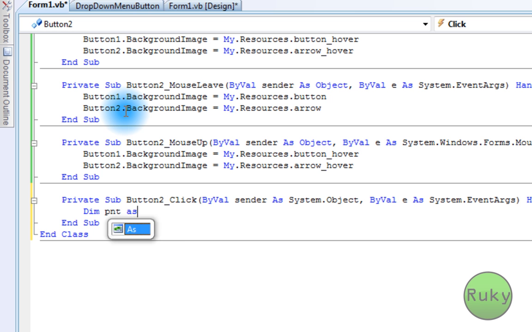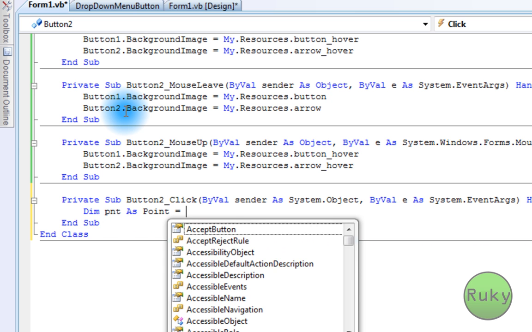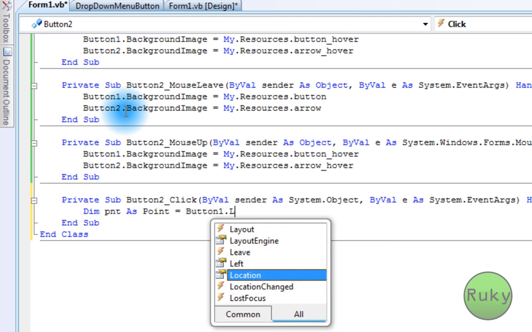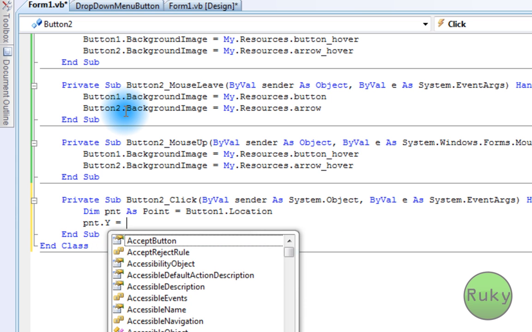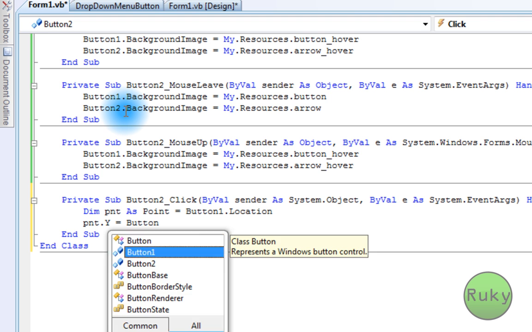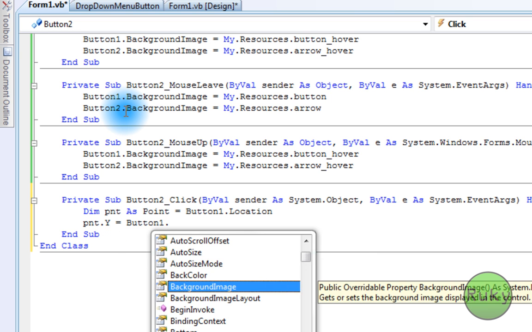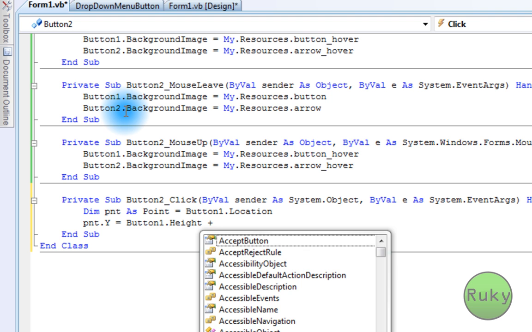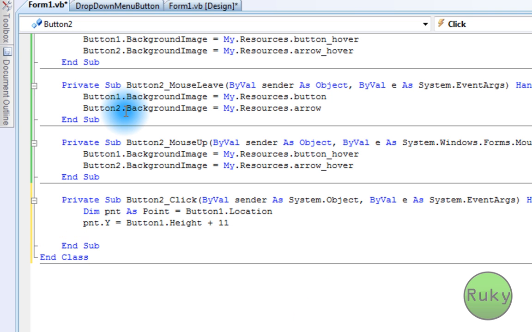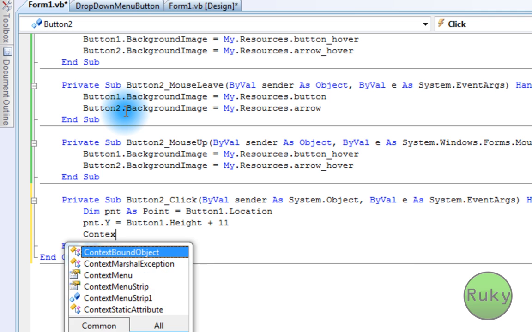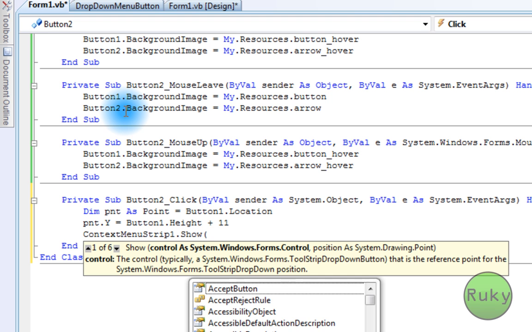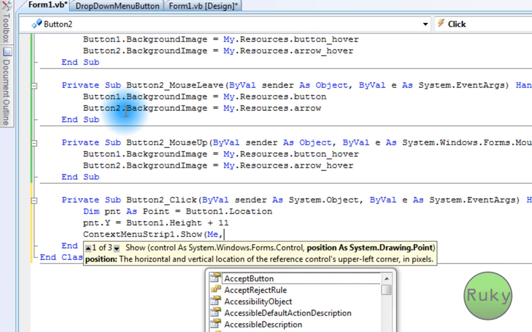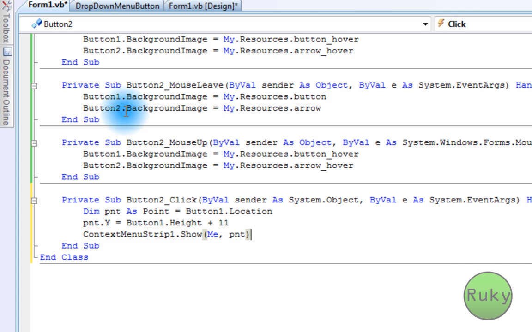point as point equals button 1 dot location. Press enter. Point dot y equals button 1 dot height plus, let's use 11 pixels. Context menu strip 1 dot show on form, on this form and on point location.